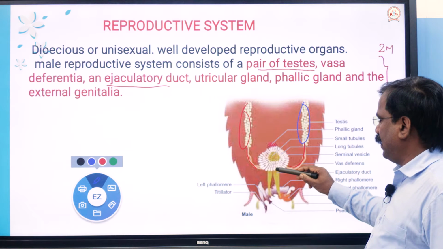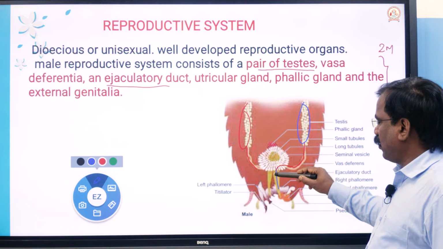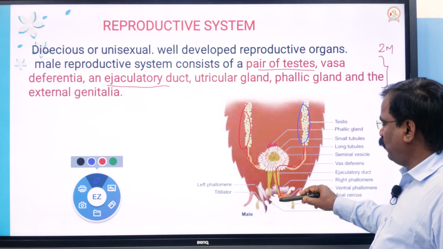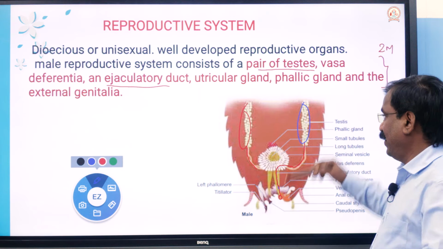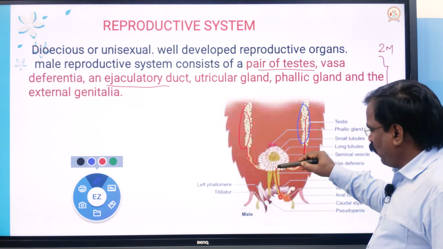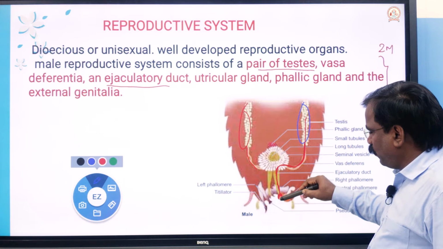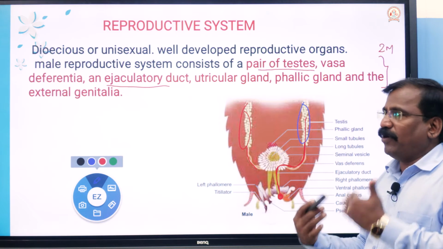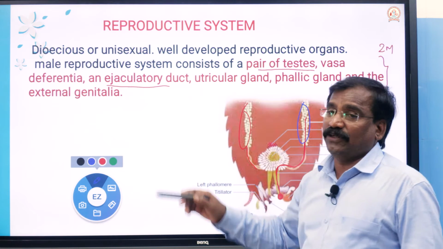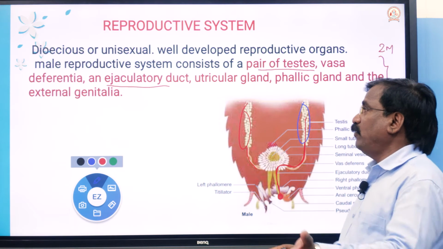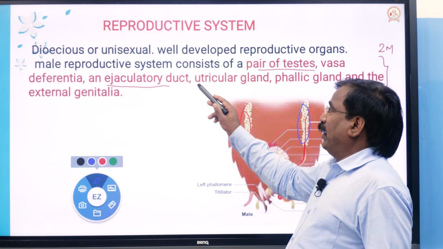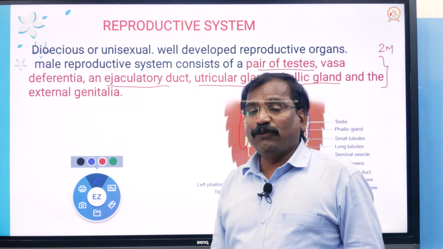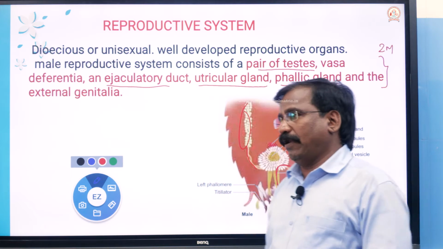See, this is the ejaculatory duct. Next is the ejaculatory duct, which opens exterior through the male genital pore. Listen: testis, vas deferens, ejaculatory duct, and it opens exterior through the male genital pore. Apart from that, certain accessory structures, glandular structures, are also associated. They are the utricular gland and phallic gland.